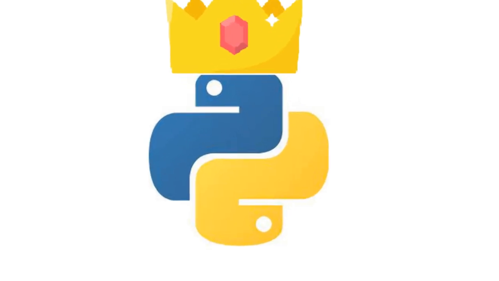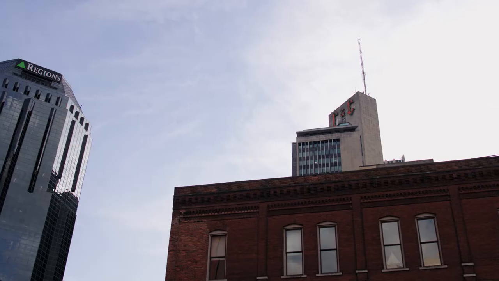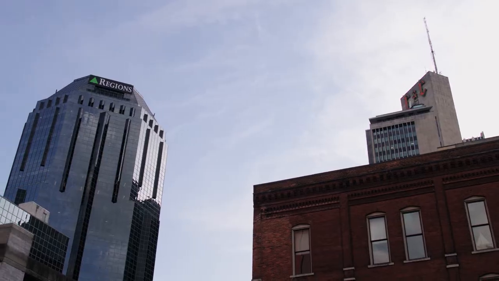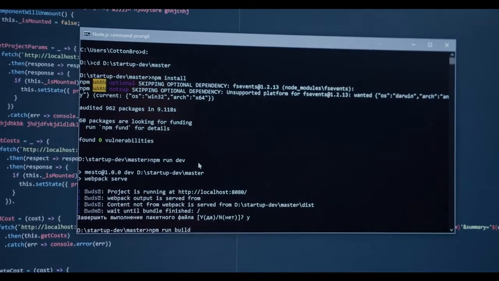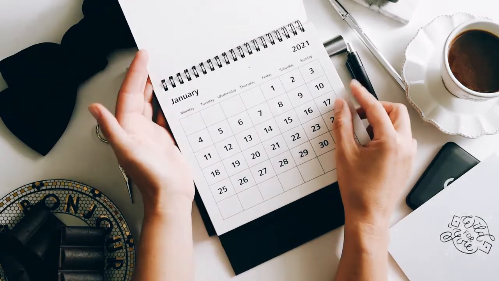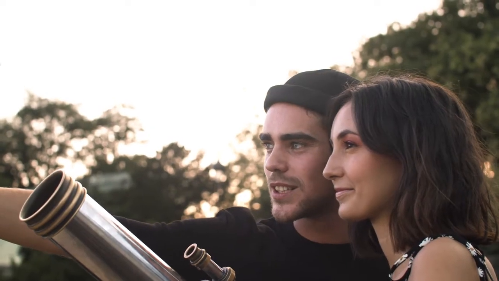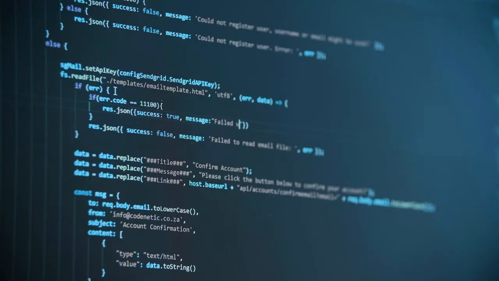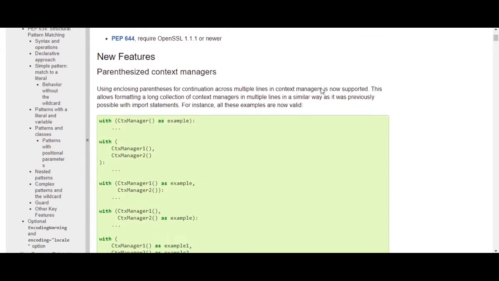What's up, Pythoneers? The Python Software Foundation, the organization responsible for managing the Python programming language, has released Python beta version 3.10 on 24th of May 2021, that is this Monday. And I decided I should definitely cover this topic, giving you all beautiful viewers a taste of this Python's new release. So in this video, I am going to cover some of the major Python updates that are brought in this release.